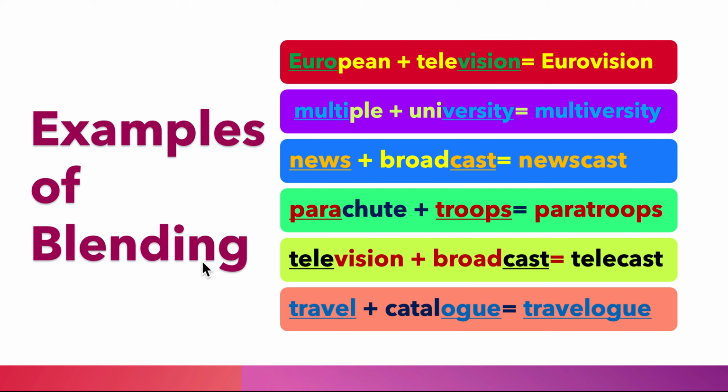Some more examples of blending: European plus television, Eurovision; multiple plus university, multiversity; news plus broadcast, newscast; parachute plus troops, paratroops; television plus broadcast, telecast; travel plus catalog, travelogue. So we see that we take the first part of one word and the end of another word, join them together, and turn them into another word. That is called blending.